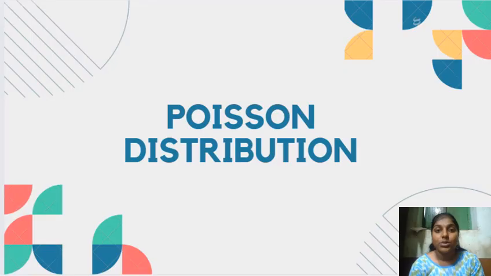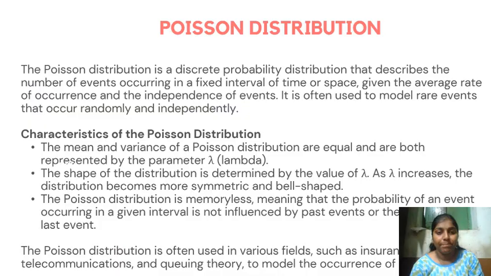So let's go to the in-depth understanding of Poisson distribution. Poisson distribution is a discrete probability distribution that describes the number of events occurring in a fixed interval of time or space, given the average rate of occurrence, on an independent sequence.